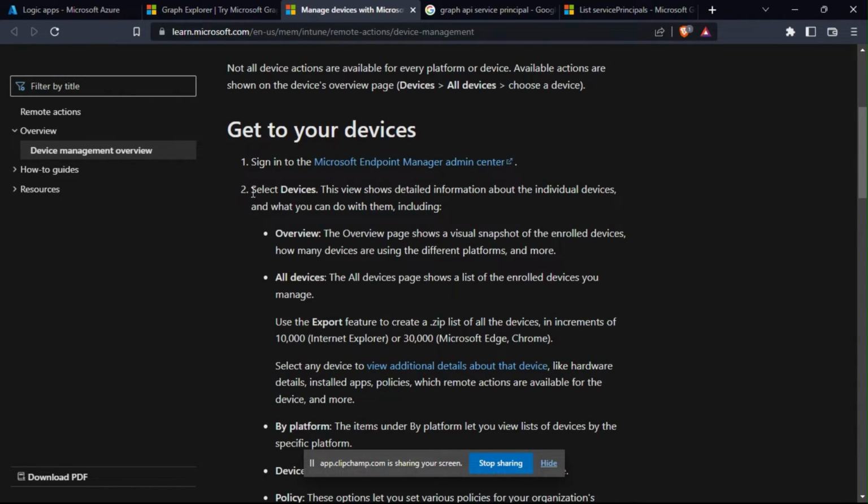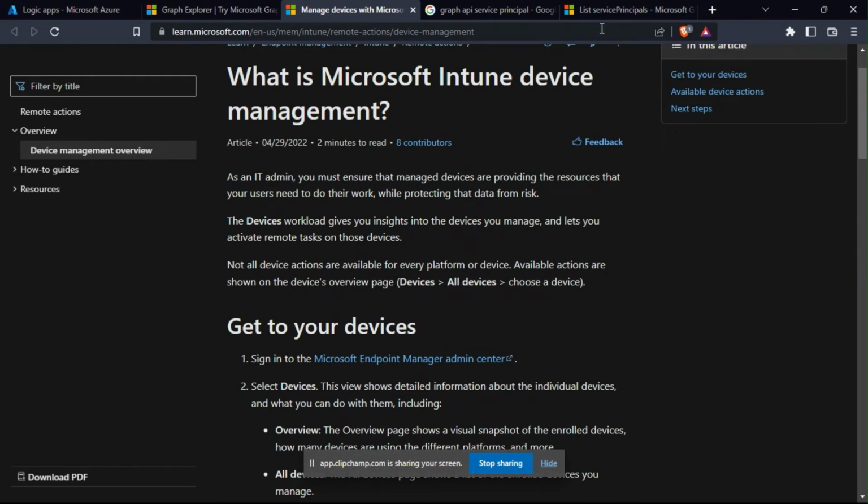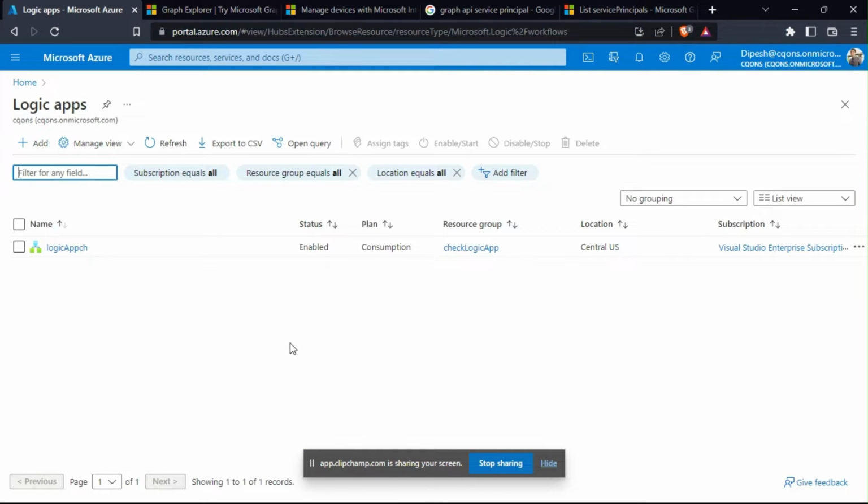So we'll be using Get managed devices from the Intune Graph API. We can use a Logic App, for example, to connect to Microsoft Graph using the managed identity. Then you'll need to give the managed identity an app role assignment for an application permission in Graph. Okay, enough talking. Let's get started.